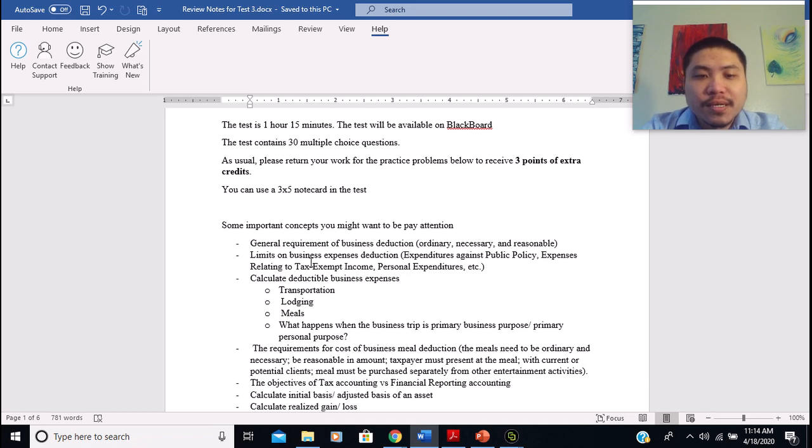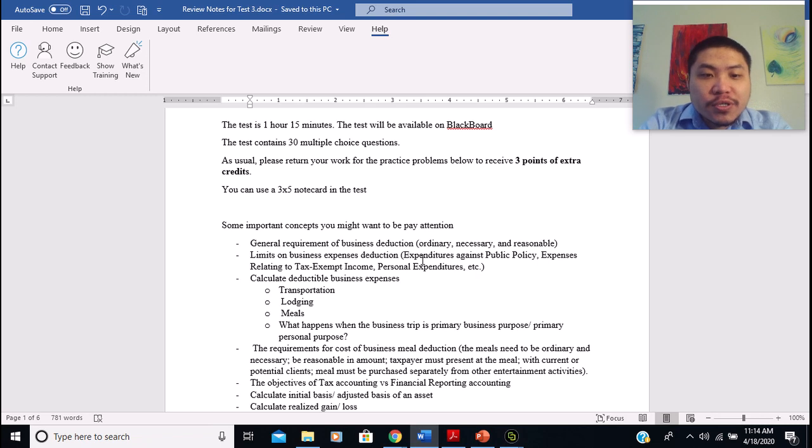And then personal expenditures. So we know that personal expenses cannot be deductible for business purposes, right? The expenditures have to be related to business purpose, so personal expenditures are not deductible, right?